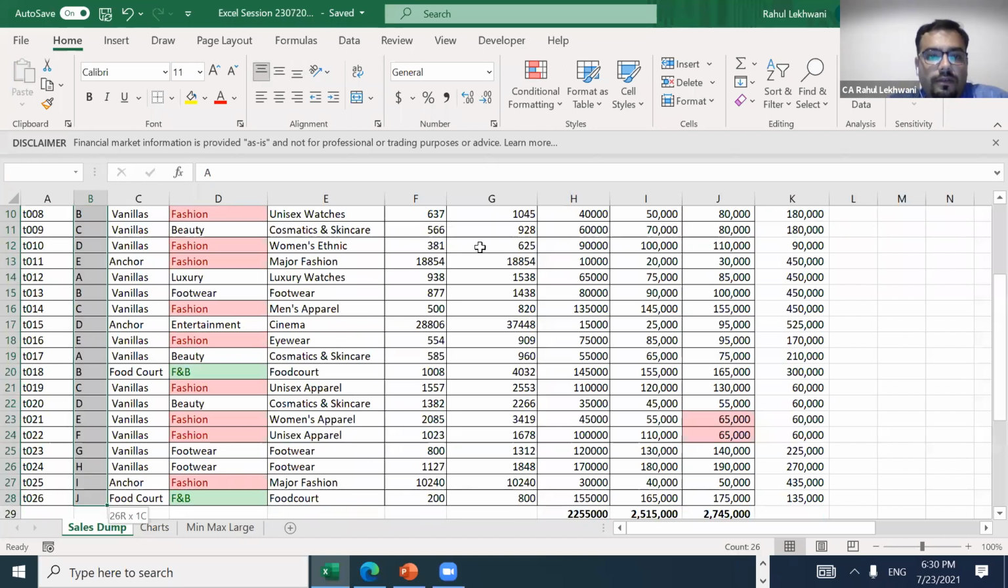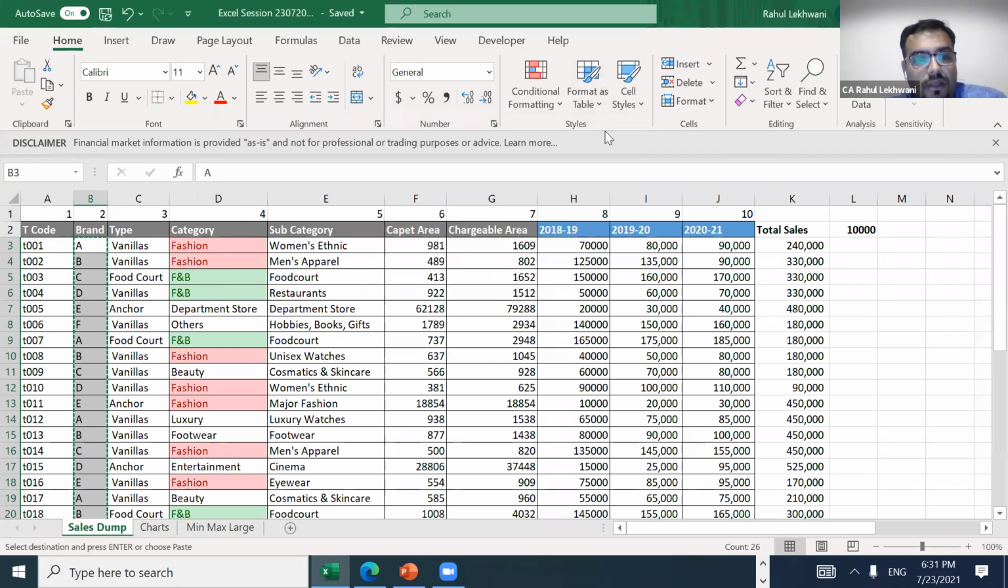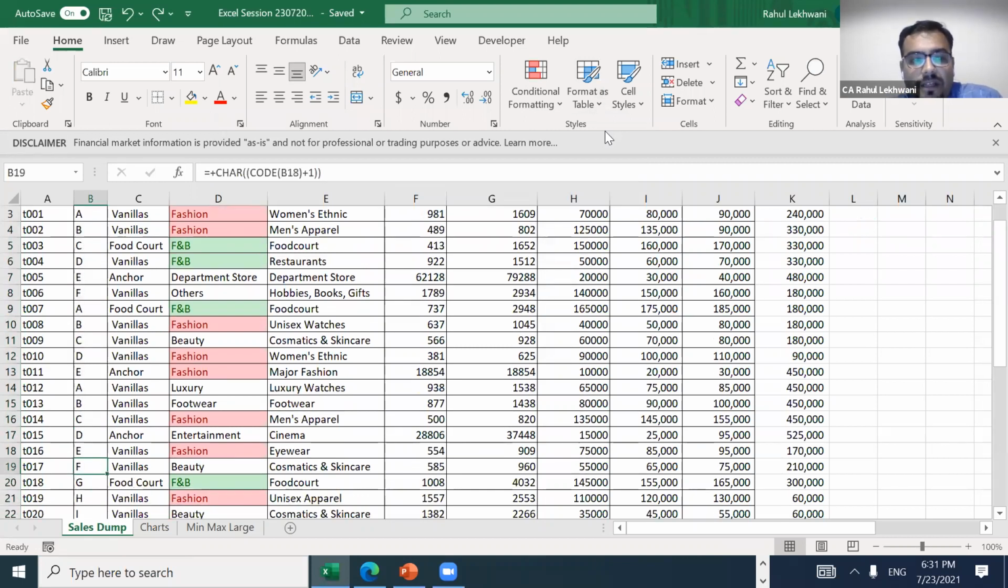Now I will just find it. See, can you see A getting found? So instead of doing it in the whole sheet, because in the whole sheet there might be many A's, I want A in a particular category called brand. That's why I'm using this range, and it can be bottom up, top down, anything can be done, right?